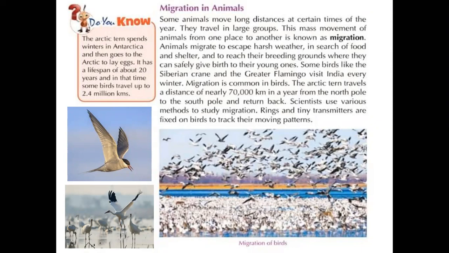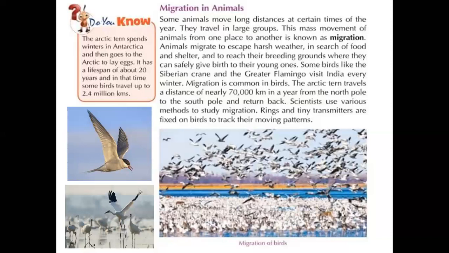Some animals move long distances at certain times of the year, right? They travel in large groups. This mass movement of animals from one place to another is known as migration. So most of the birds move from one place to the other. This movement we call migration.